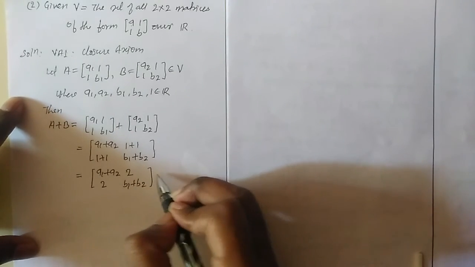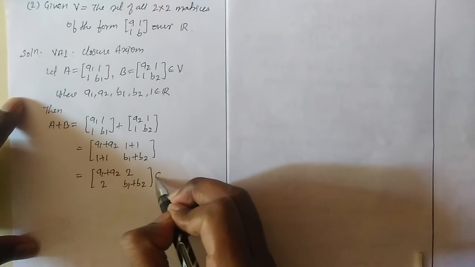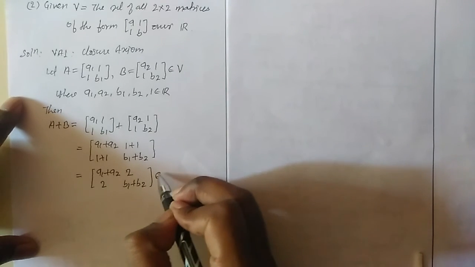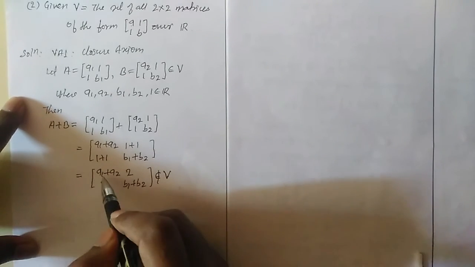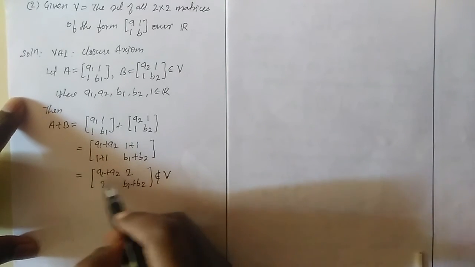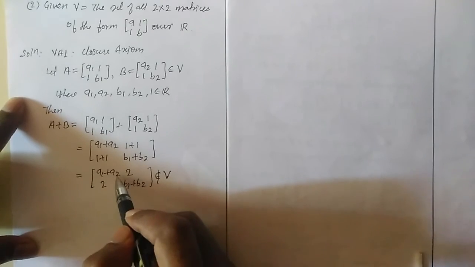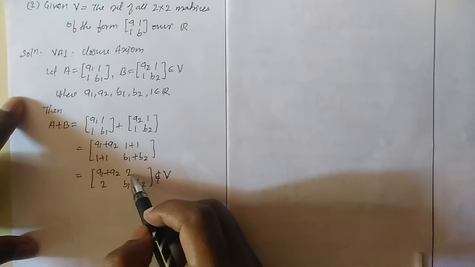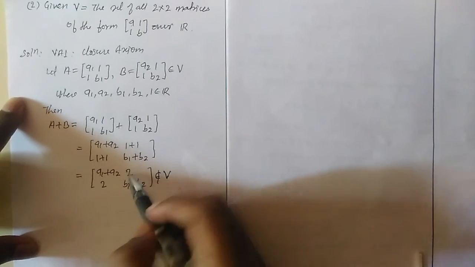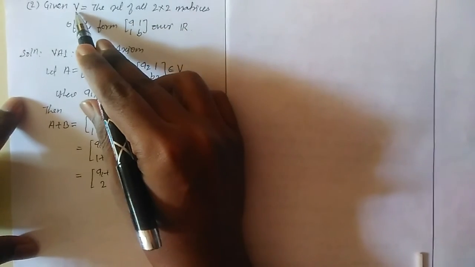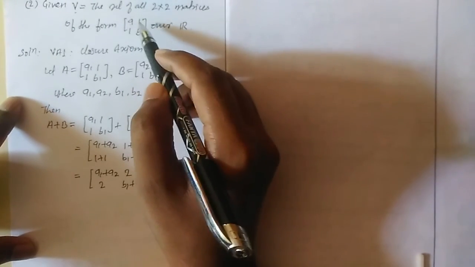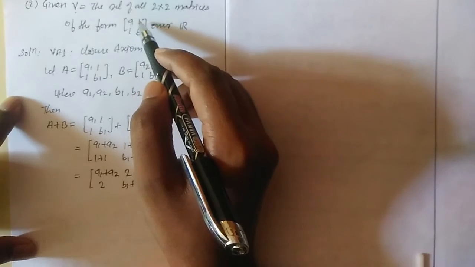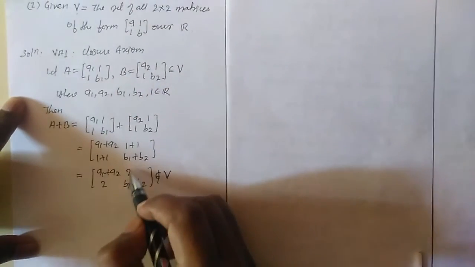Clearly we can observe that this matrix is not an element of V. Why? Because in the first position we have A1 plus A2, which is fine, but in the second position we have 2, while the given set has matrices of the form A1 1 1 B, and here 2 appears.